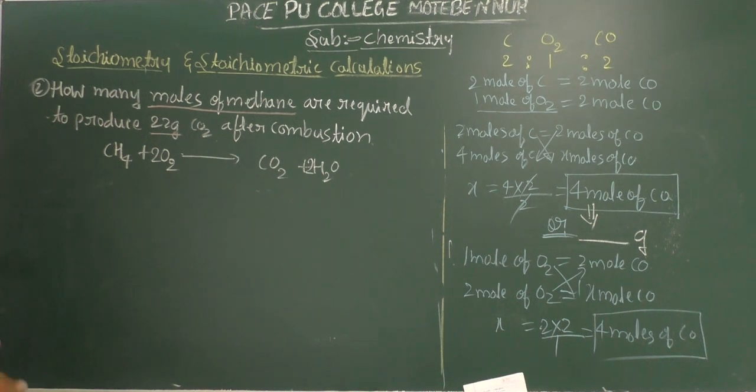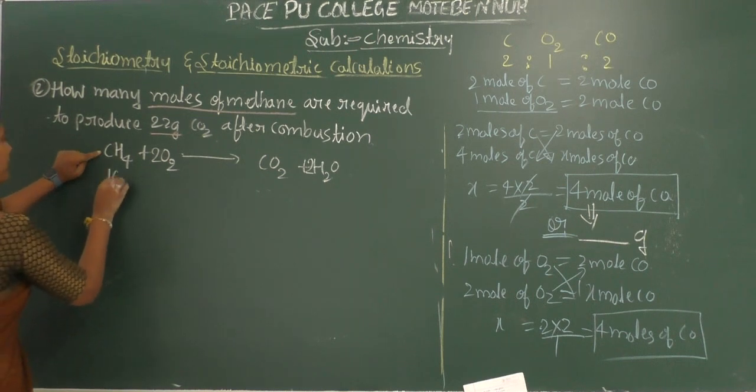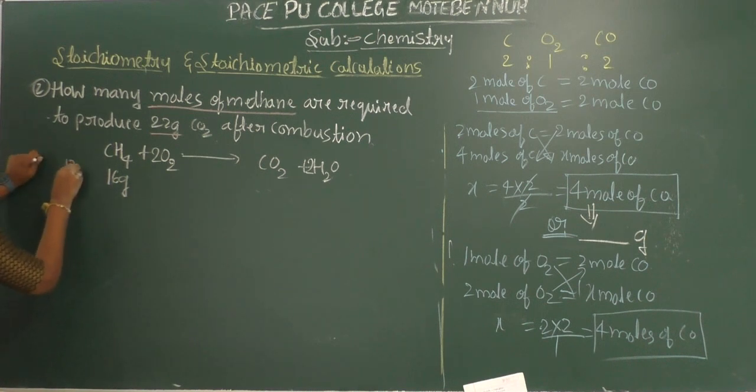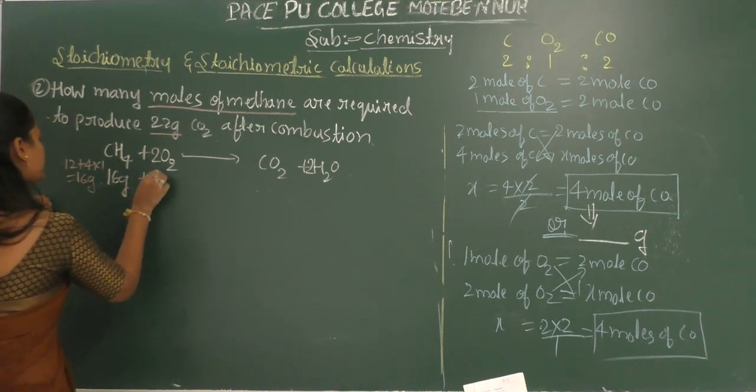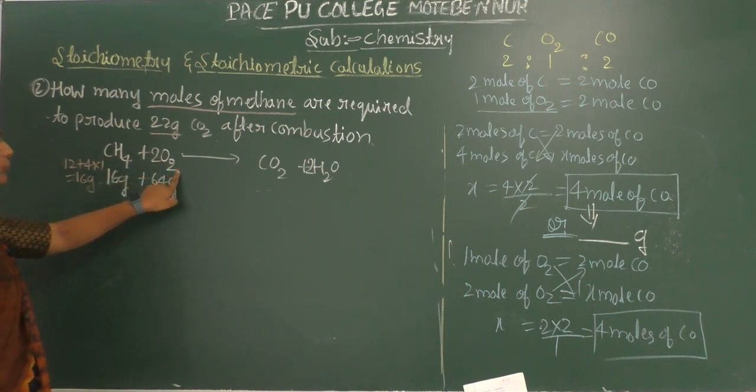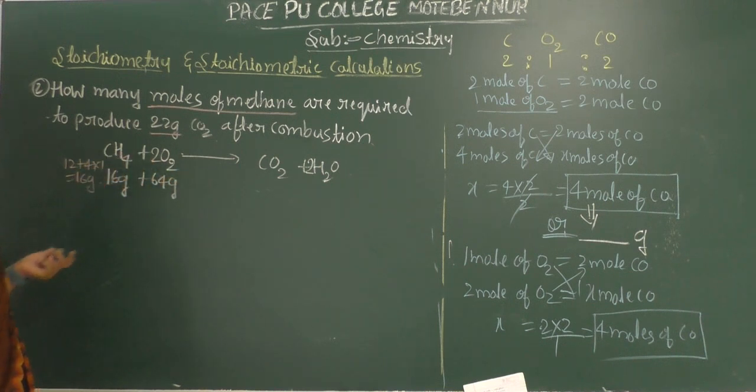Next, we know that 16 grams of methane: 12 is the atomic mass of carbon plus 4 into 1, that is nothing but 16 grams. So 16 grams of methane reacts with 64 grams of oxygen. 16 into 2 is 32, 32 into 2 is 64.